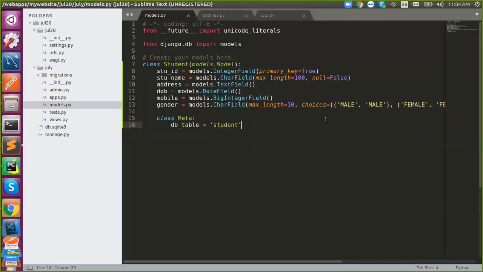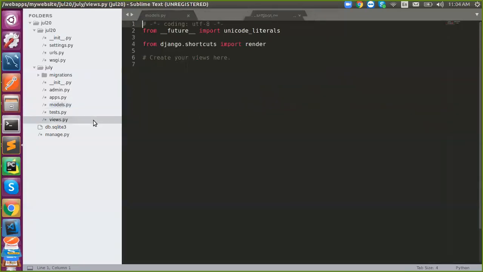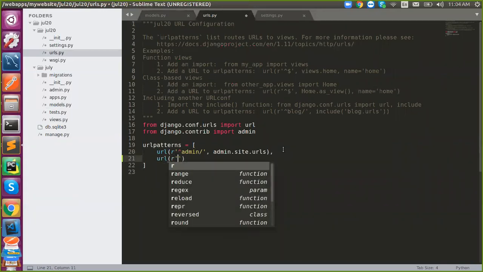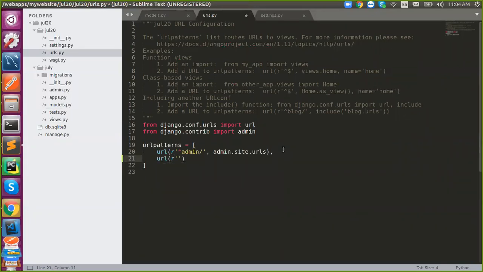Okay, and if you want to do the transaction, we need to do it in views. That is views. And if you want any view URL, just say URL, the raw string, and the home page I'm saying, go to, so we need to say the view, from views import, I'll say star as of now.